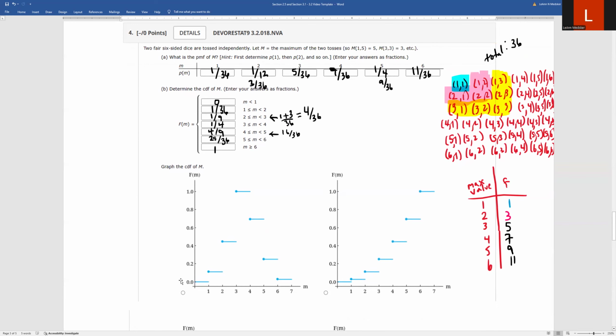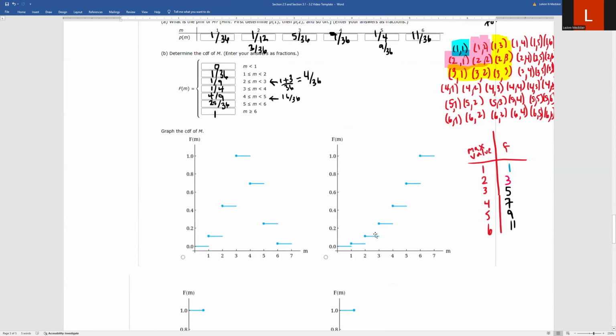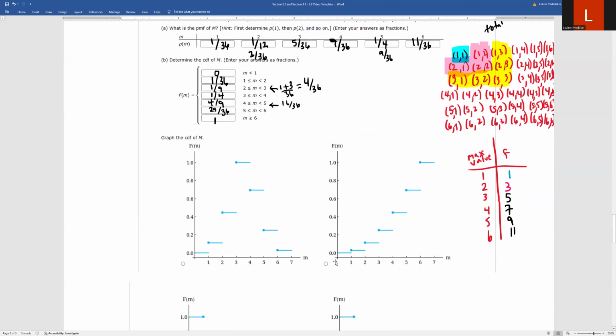So right now that already throws out the first choice here, and the first choice on the bottom one. Also, this one's thrown out because it's decreasing. So as we go, the only one that even makes sense without me checking all the decimals is this picture right here. So I'm going to go ahead and mark it. But let's double check. So we're at 0 up until we get to 1. And notice they do not include the endpoint.